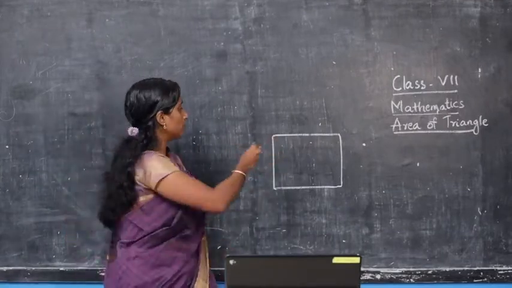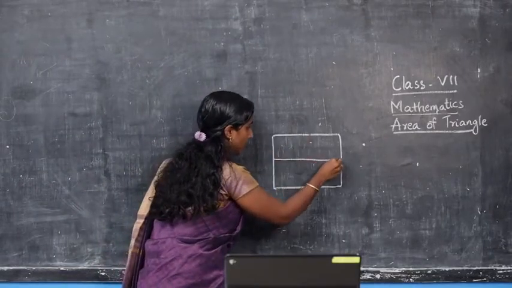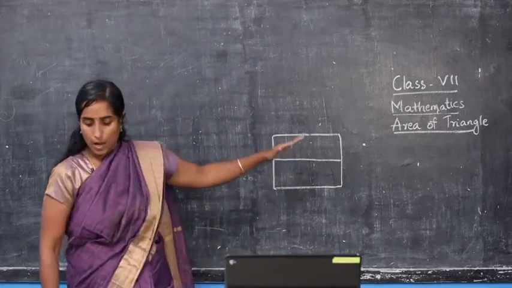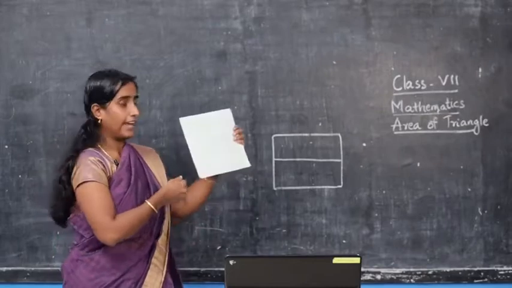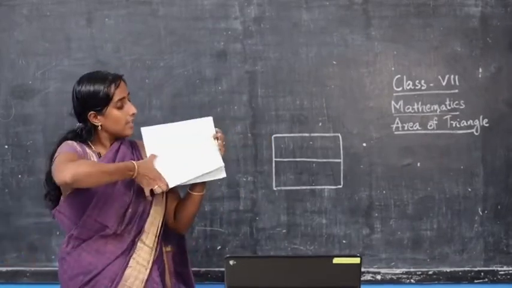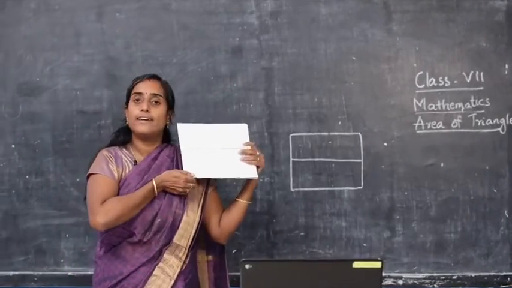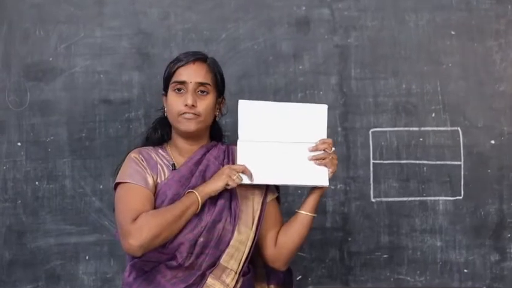Now students, you must have divided the first rectangle into two equal halves by cutting it vertically. So let us see. If you must have cut it vertically, is it the way you have cut the rectangle into two halves, the first half and the second half?